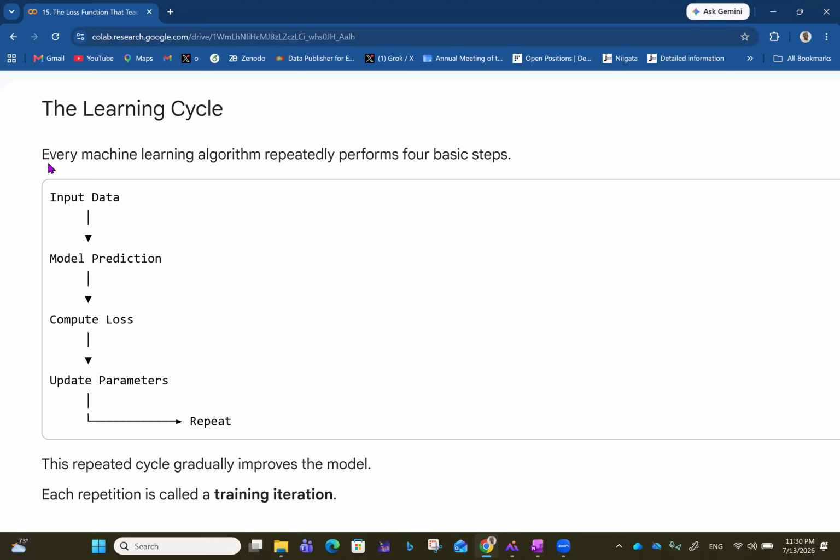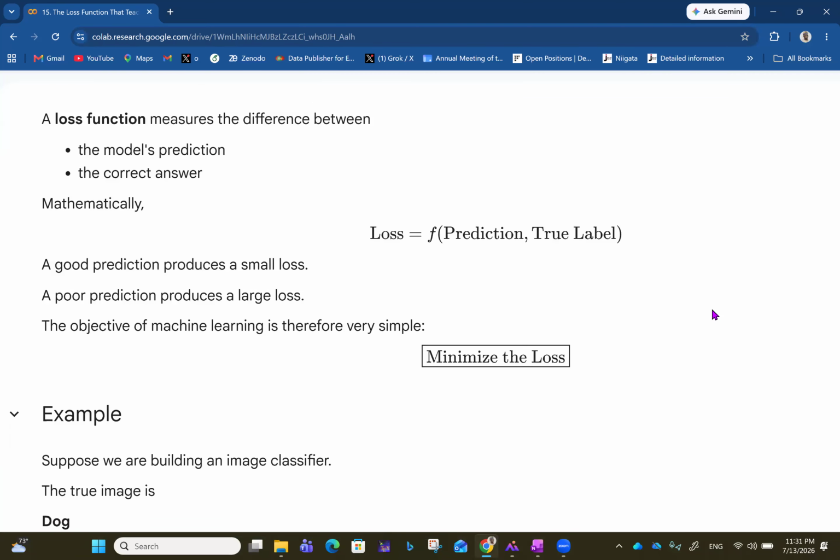Then a loss is computed to compare what the model is predicting and reality. And then the parameters are updated and the process is repeated until a good enough answer is obtained. This repeated cycle gradually improves the model, and each repetition is called a training iteration. We expect to see that as many times as possible until we get the desired results, depending on the context one is operating in.